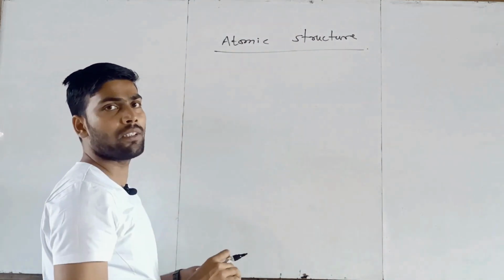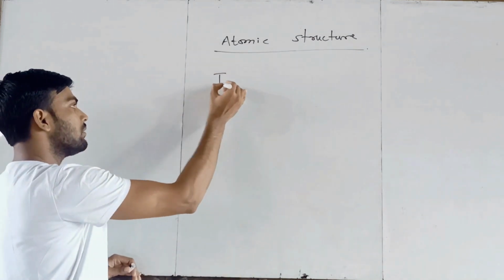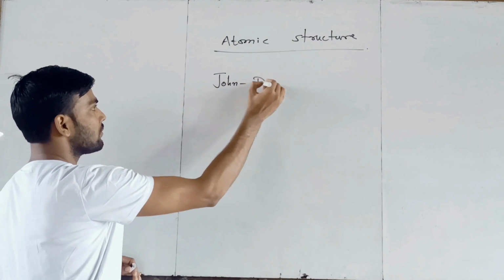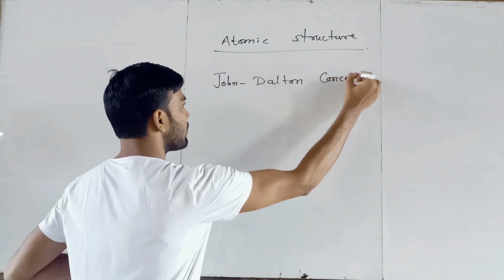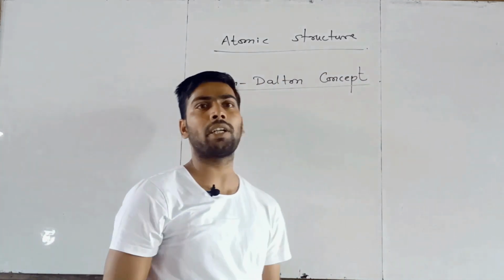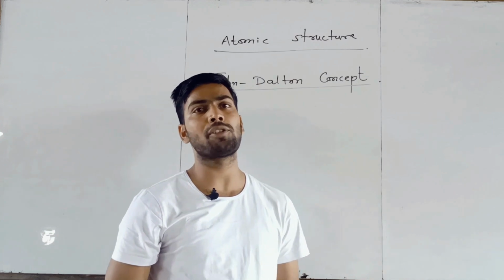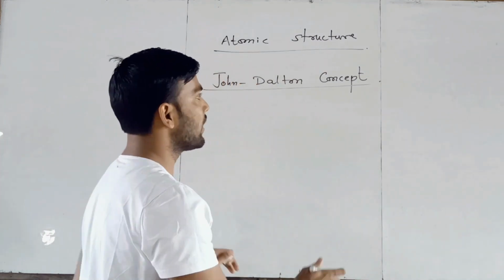The first concept of this topic is John Dalton concept. John Dalton defined the basic postulates of an atom. Let us consider their concept.